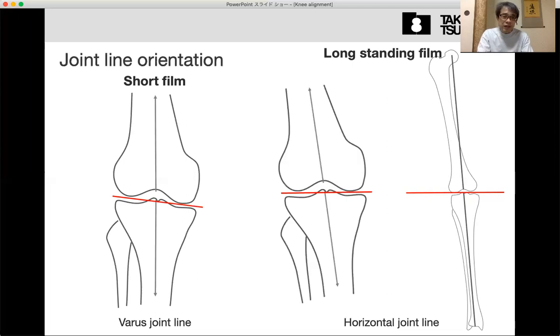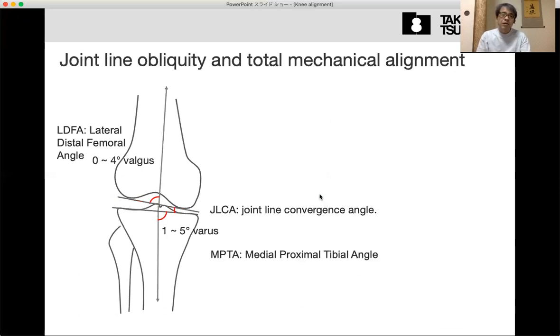So if we see the short film like this, we can easily understand this is also natural, considering the gravity and weight load, and because this is more tolerable from the weight bearing, body weight in the equal weight load on both medial and lateral side. So joint line obliquity is very important.